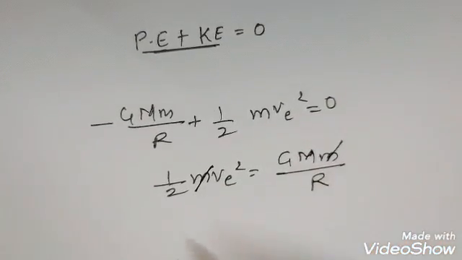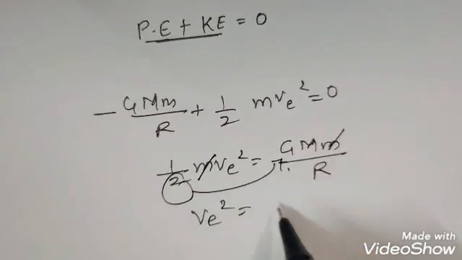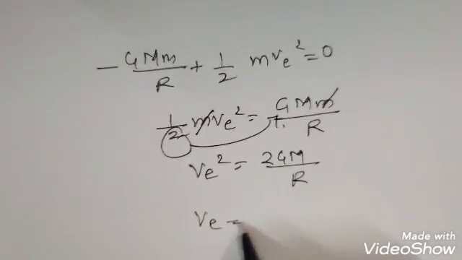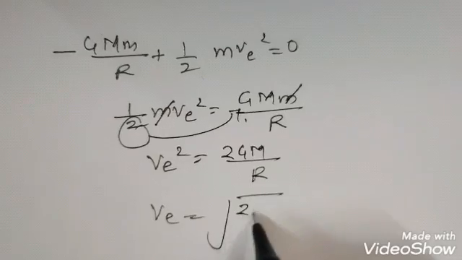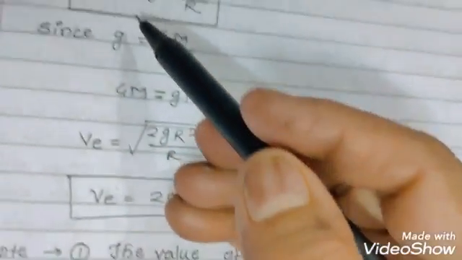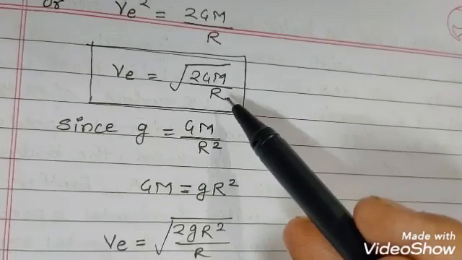This m would be cancelled, so ve square is equal to, this 2 will go that side, 2GM upon r. Now ve, if we take the root, this is root of 2GM upon r. Okay, so here the formula came, that is the escape velocity ve is equal to root 2GM upon r, and